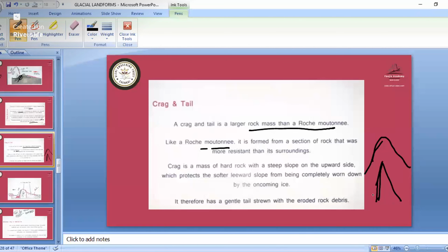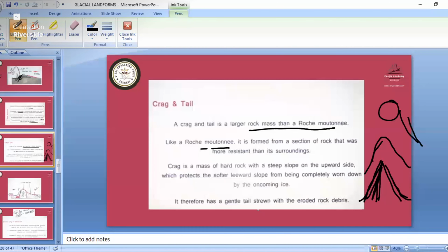So what happens on this steep side? It protects. The glacier movement can't happen from this side because it won't be able to go up. It has a steep side. That part of rock which has a steep side, a mass of hard rock which is bigger than a Rocky mountain also, is known as a crag. It therefore has a gentle tail strewn with the eroded rock debris. So only on this side will this debris be deposited. They have the gentle tail. In the crag type rock, it is only at this end that the rock debris settles down. So that is known as the tail.